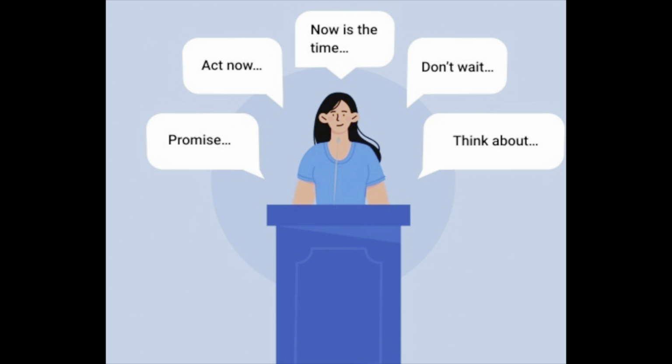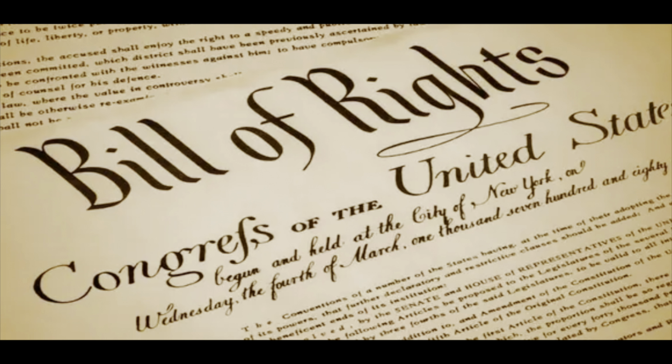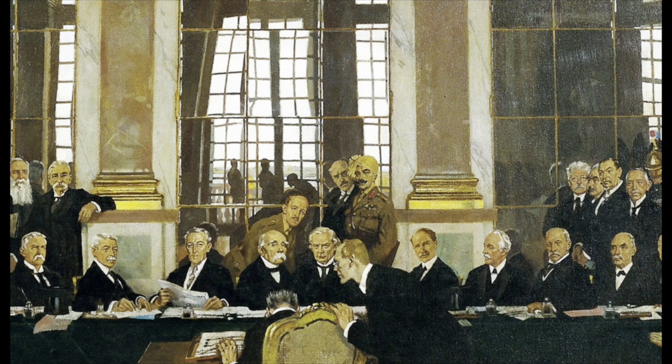However, Wilson faced strong opposition at home from people who believed the treaty gave too much power to other countries. He gave many speeches trying to convince Americans to support it, but his health began to fail. The Treaty of Versailles marked a turning point where America had to decide whether to stay involved in world affairs or return to isolation. Wilson never supported equal rights for women or for African Americans, harming his reputation in present day.